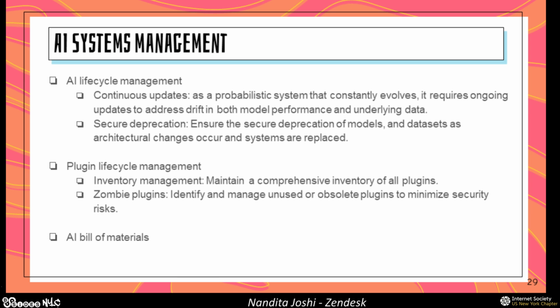You want to understand all of the different plugins that your LLMs are interacting with, and you also want to have a sense of all your zombie plugins. If you think of plugins, at the end of it all, they're just API calls that are being made from one system to another. So all of your API security best practices are going to apply here. Similar to how you have zombie APIs and shadow APIs, you're going to have zombie plugins, and you're going to think about identifying and managing these.